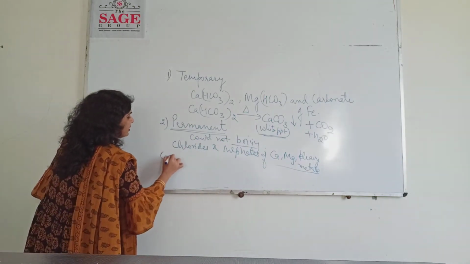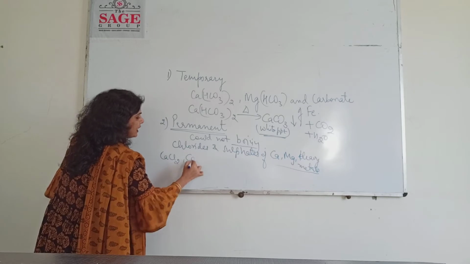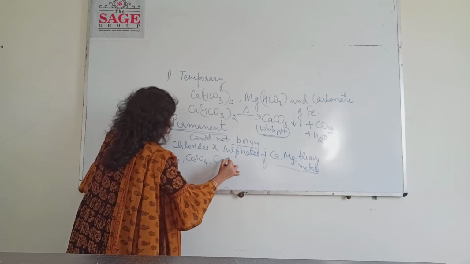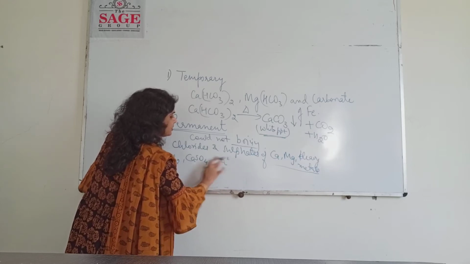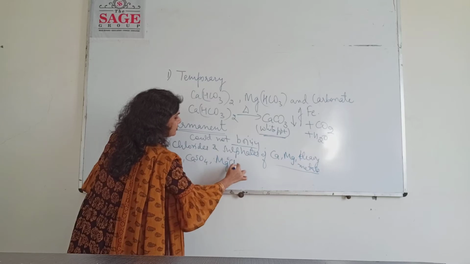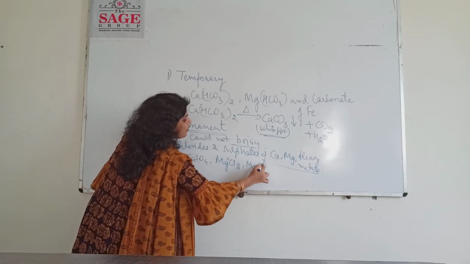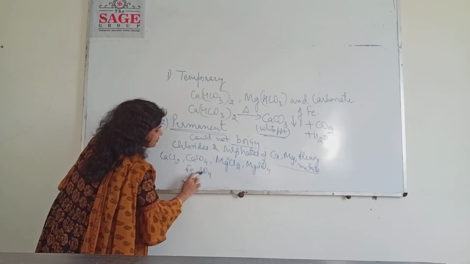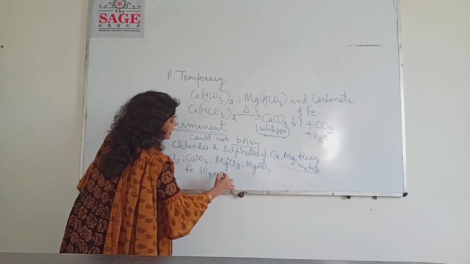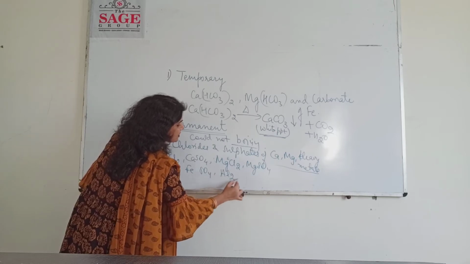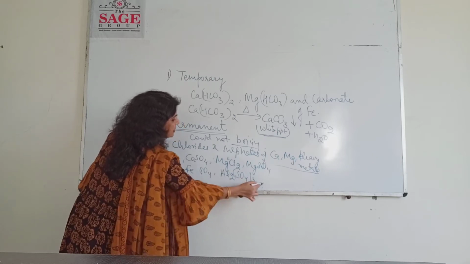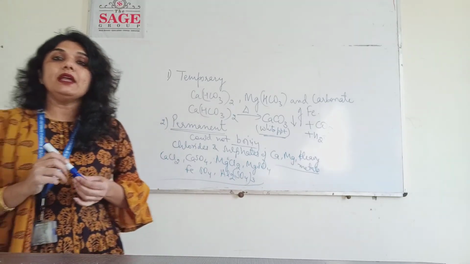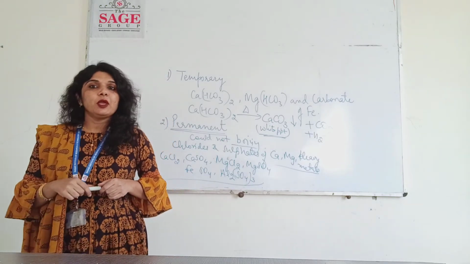Let us write down the formula also. CaCl2, calcium chloride, CaSO4, calcium sulfate. Then magnesium salts we can write MgCl2, MgSO4. Then FeSO4 you can write, Fe2(SO4)3, then Al2(SO4)3. These are the salts. If present in water, they cause the permanent hardness which could not be removed by merely boiling the water.